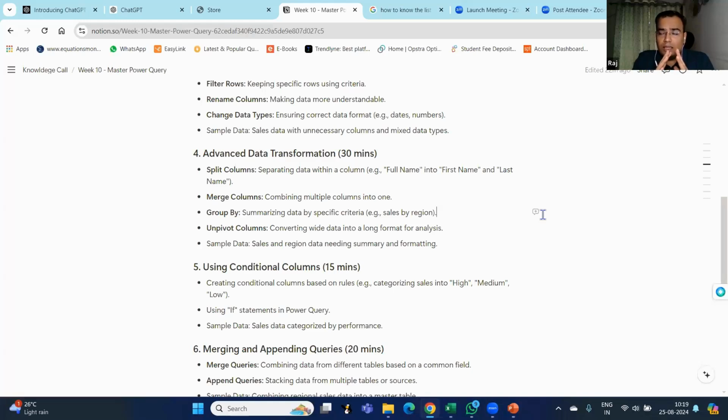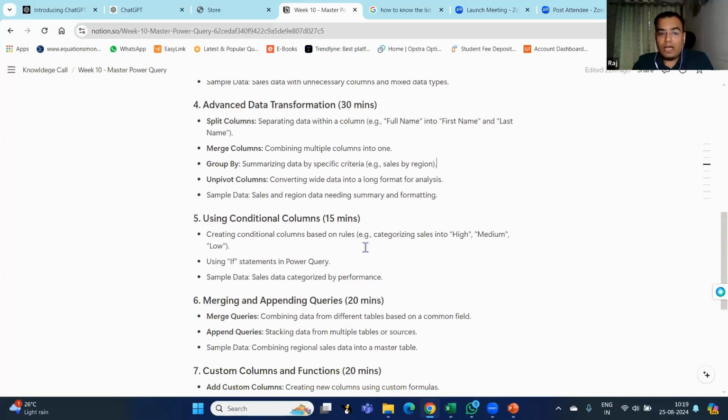In VLOOKUP, we need to write a formula. But is there any way through which I can get the data without even writing a single formula? The answer is merge queries. Merge queries and unpivot columns are very, very important options that are available in Power Query.